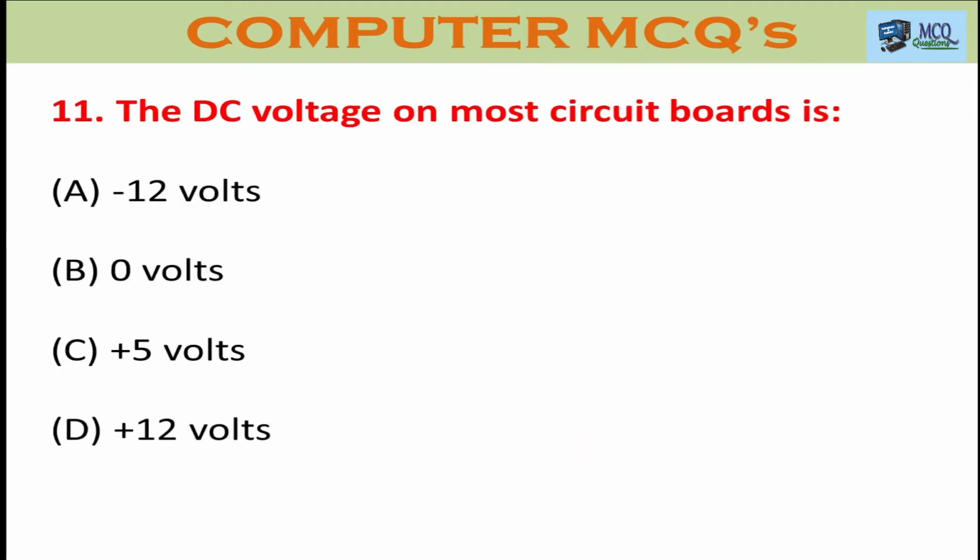Question number 11. The DC voltage on most circuit boards is option A minus 12 volt, option B 0 volt, option C plus 5 volt, and option D plus 12 volt. Most circuit boards operate on plus 5 volt. The right answer is C, plus 5 volt.